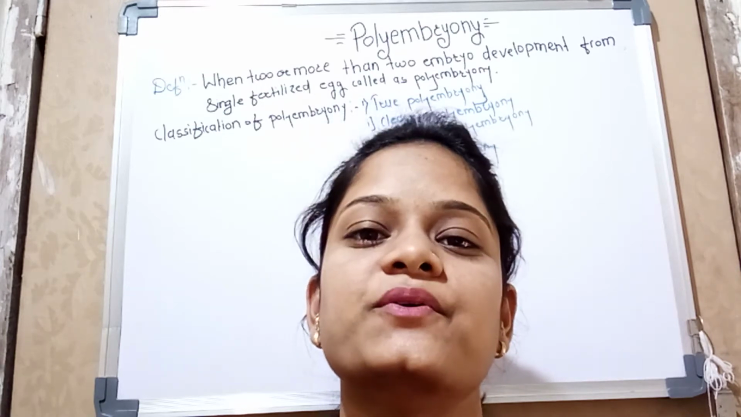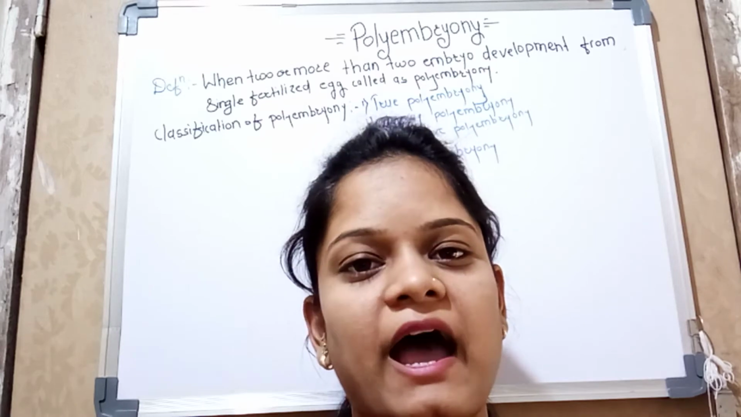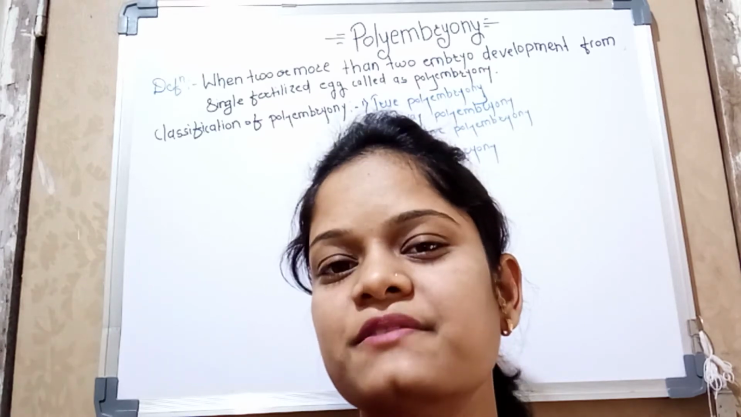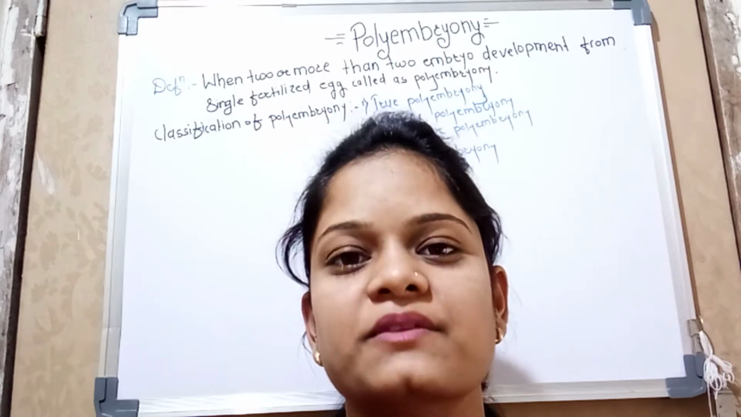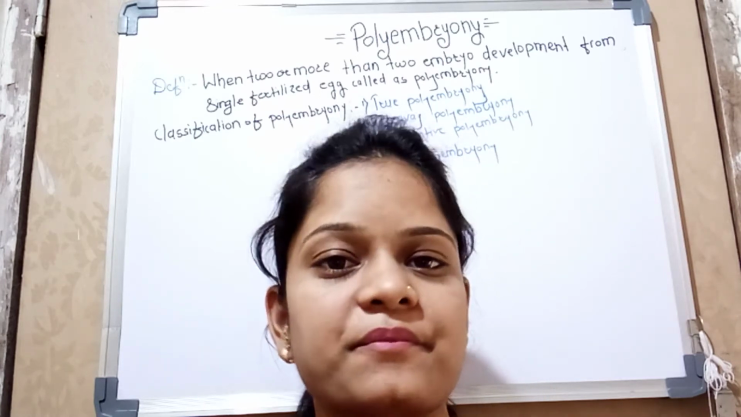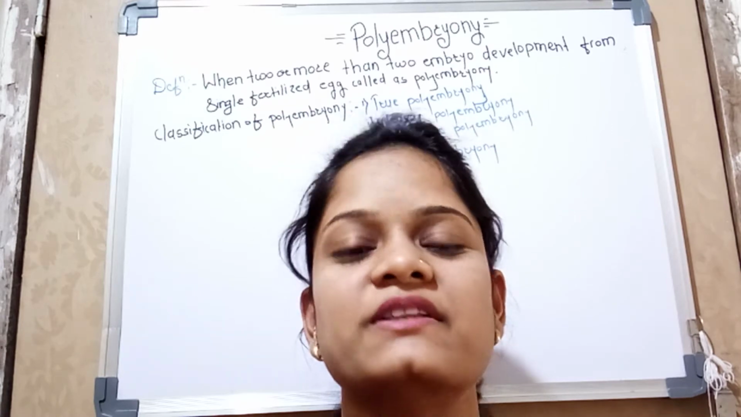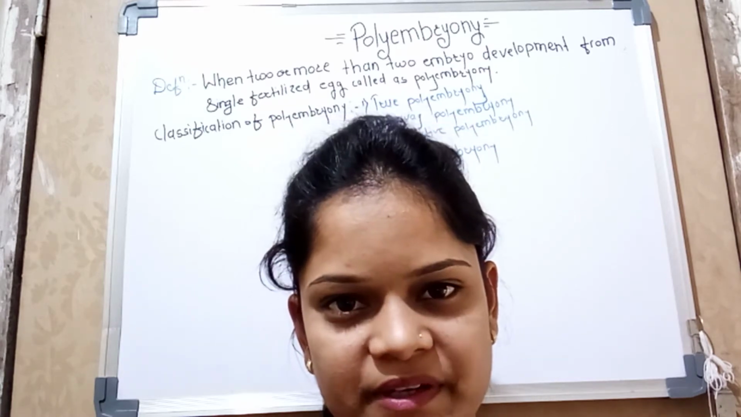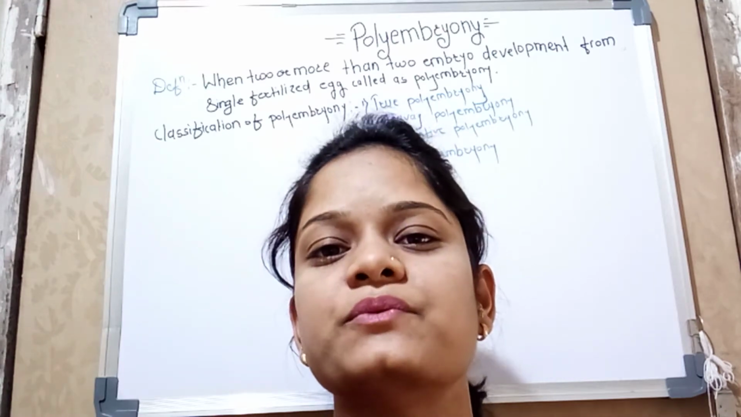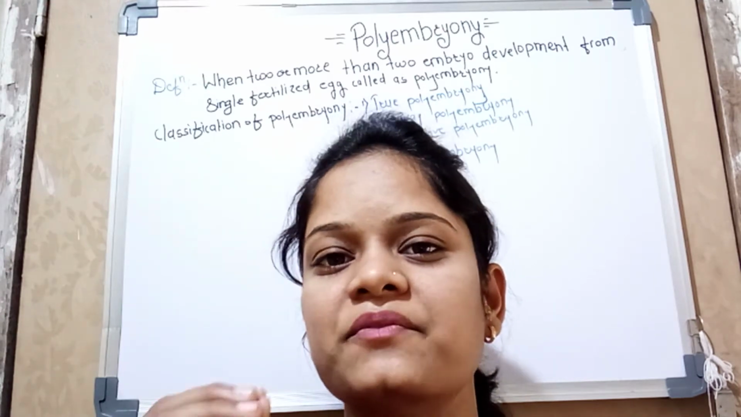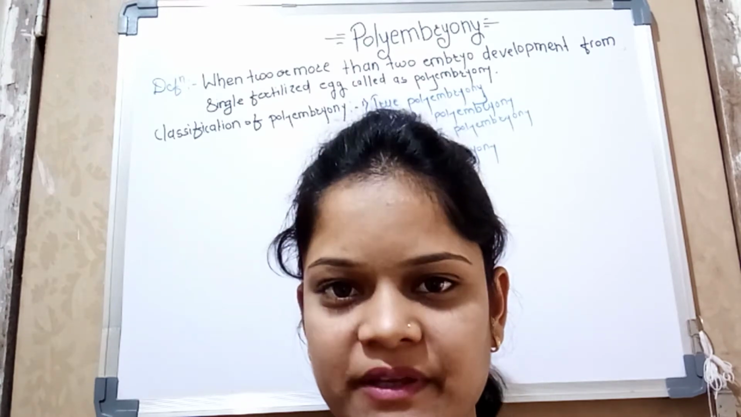So in this video we are going to discuss polyembryony. As per the name, poly means many and embryony means embryo. The formation of many embryos is nothing but polyembryony. So what is the definition of polyembryony? The formation of two or more than two embryos from a single fertilized egg is nothing but polyembryony.